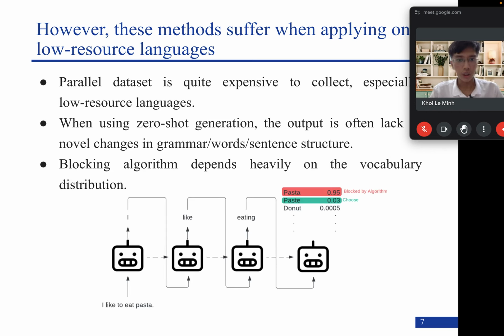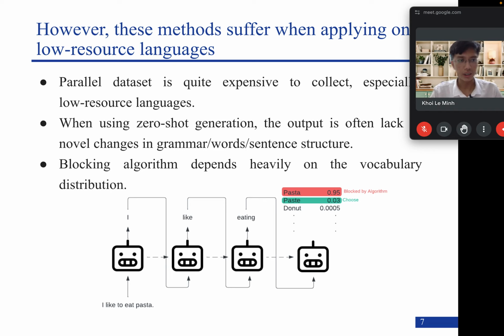This is due to the blocking algorithm, which heavily depends on the vocabulary distribution. In C, for a sequence like "I like to eat pasta," the model is likely to generate the sequence "I like eating."